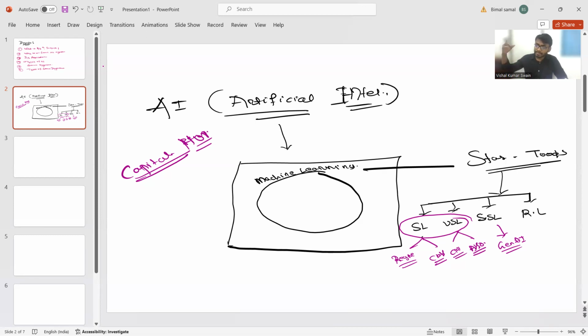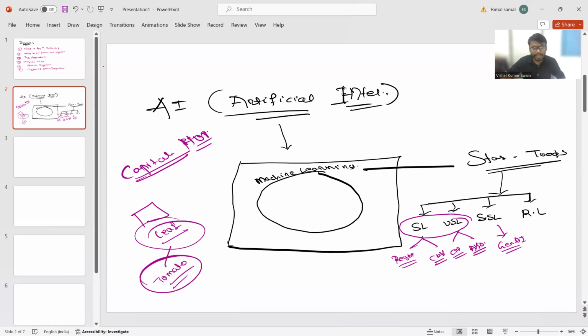But what about other types of data sets, like an image data set? Right now, if I talk about a leaf, you can take any leaf, tomato leaf, potato leaf, whatever. I want to predict which leaf is suffering from disease. That is a leaf disease data set. So how will I analyze all these things? How will I train the model with the help of the image part? Here the machine learning limitation is completed.